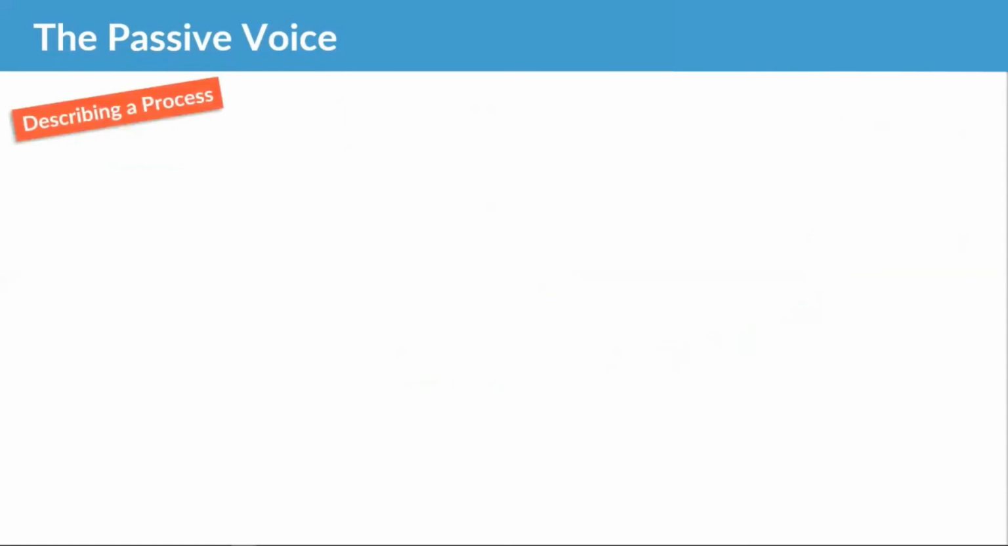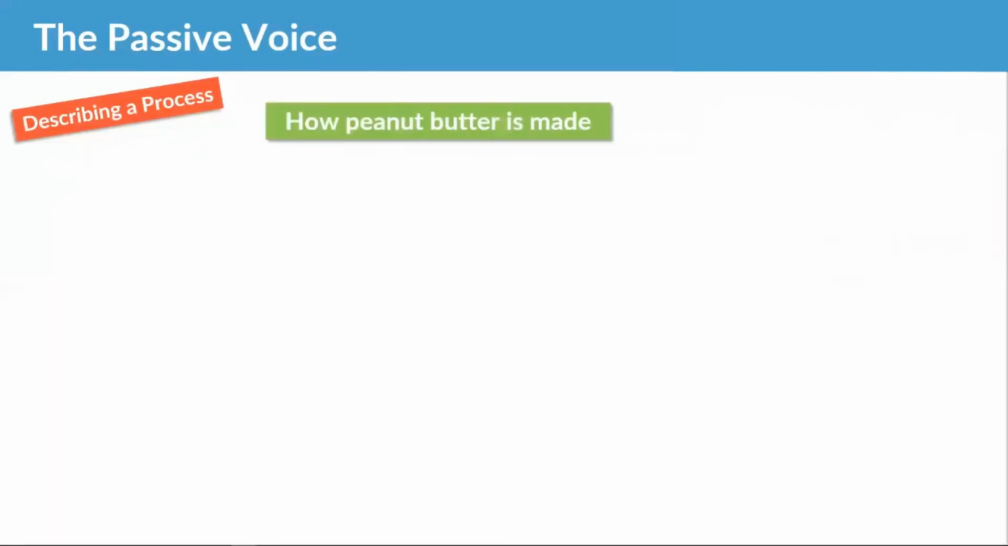Now, let's look at an example of describing a process. And what better one than one of my favorite things, peanut butter, guys. So we are going to look at how peanut butter is made. And that is a process. So we are going to describe the process of how peanut butter is made. And it's going to be in the passive because we don't care who does it, we just care how. Okay? So let's start with step one.